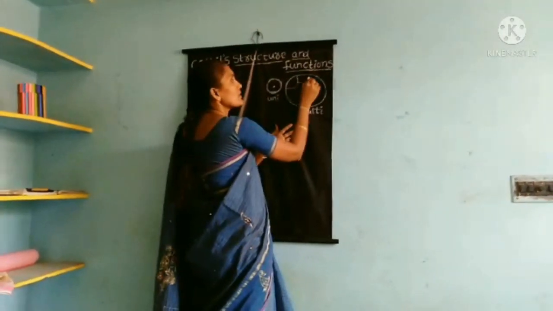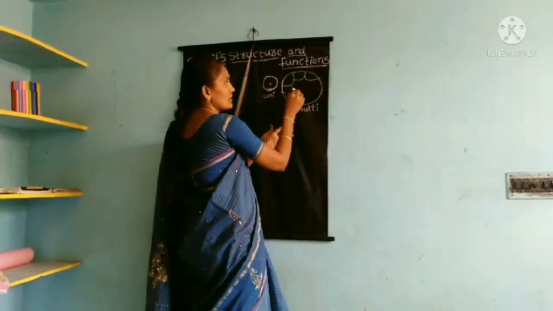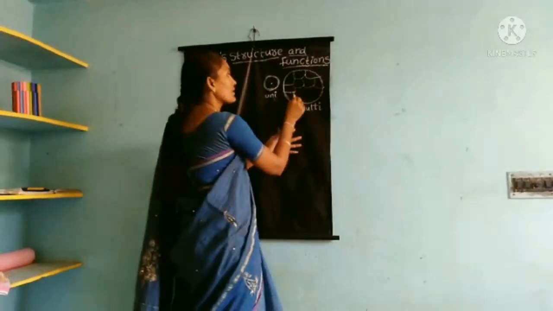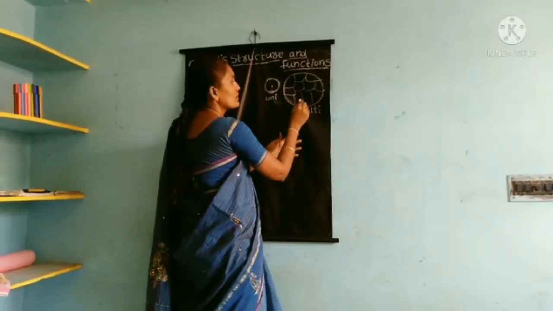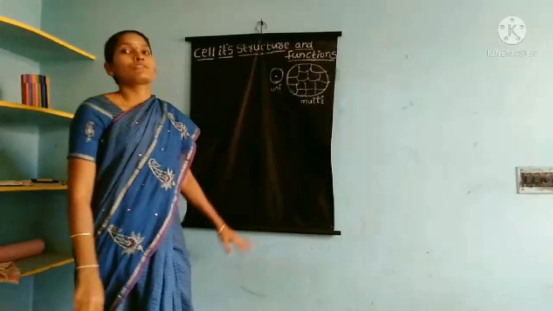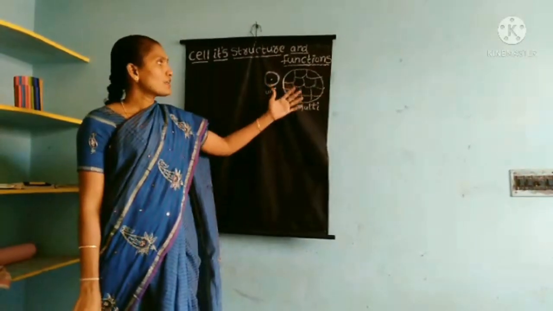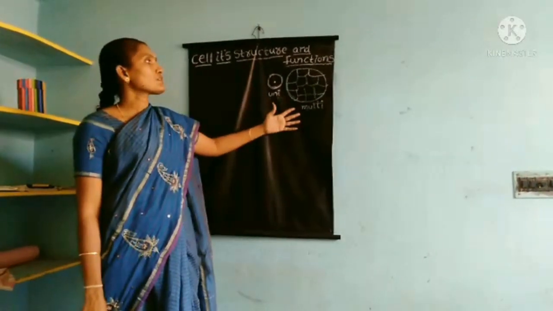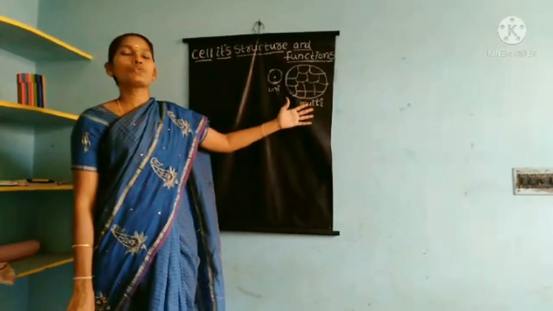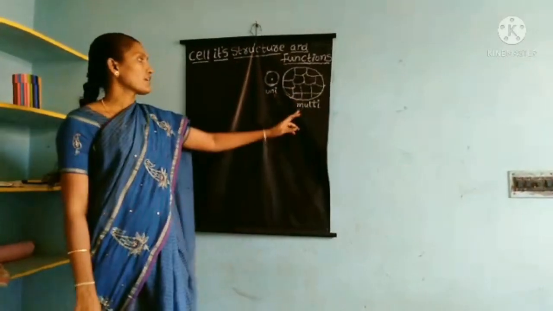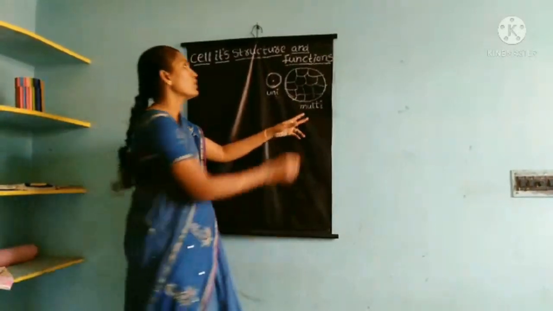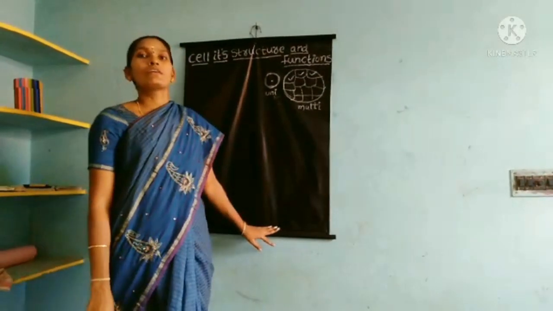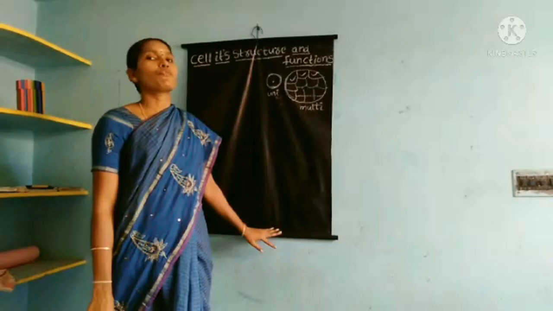In multicellular organisms, like this big house, so many rooms are there. In the rooms, children, think: in all rooms, do we do the same work? No. In all rooms, the persons do different types of work. Like that, multicellular organisms also have different cell organelles. These cell organelles perform different types of functions.